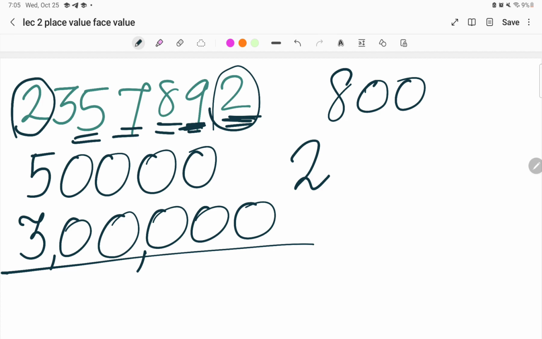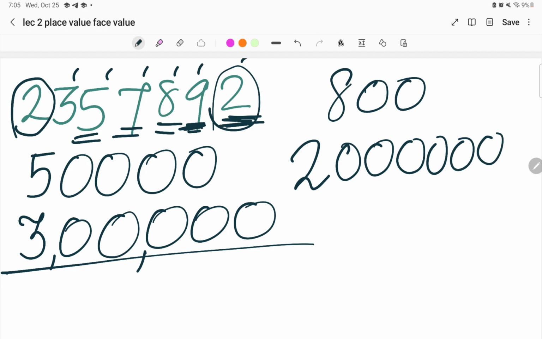For example, if they give you option number 1 as: after 2, how many digits are there? 1, 2, 3, 4, 5, 6. So give 6 zeros. And here, after 2 there is no digit, so just write 2 as it is.